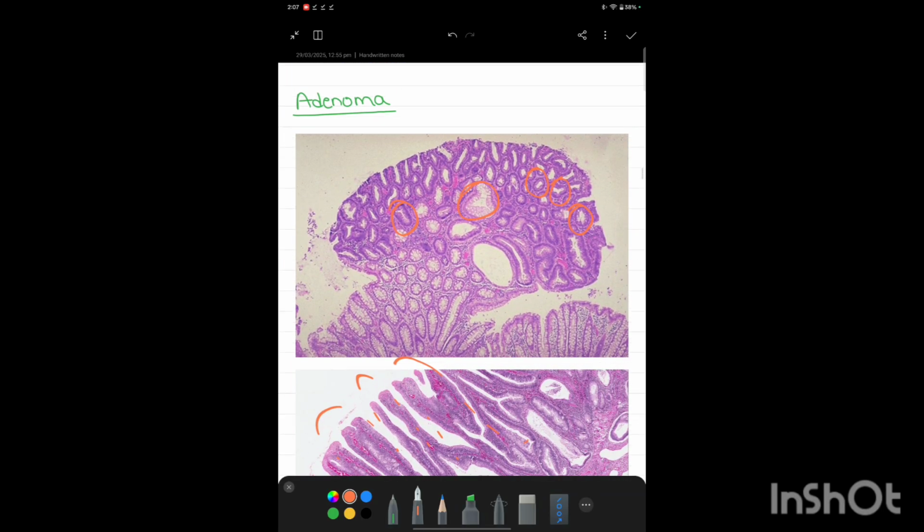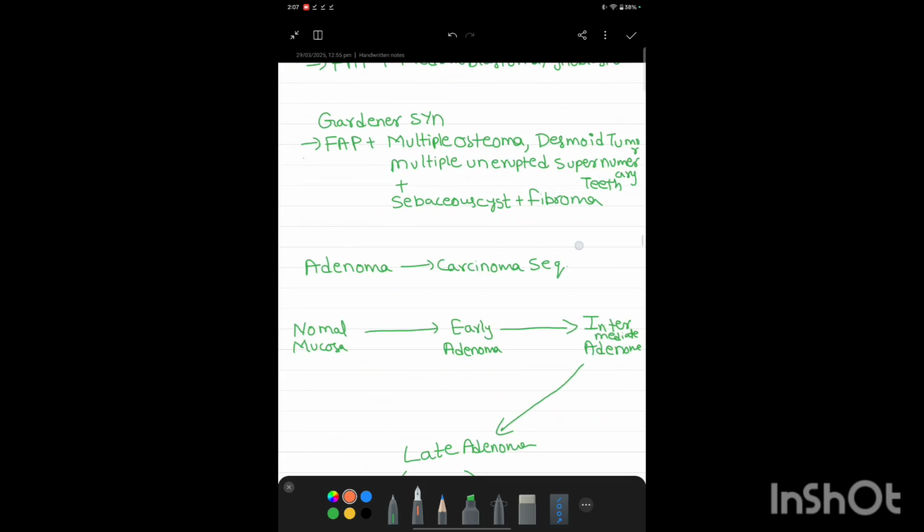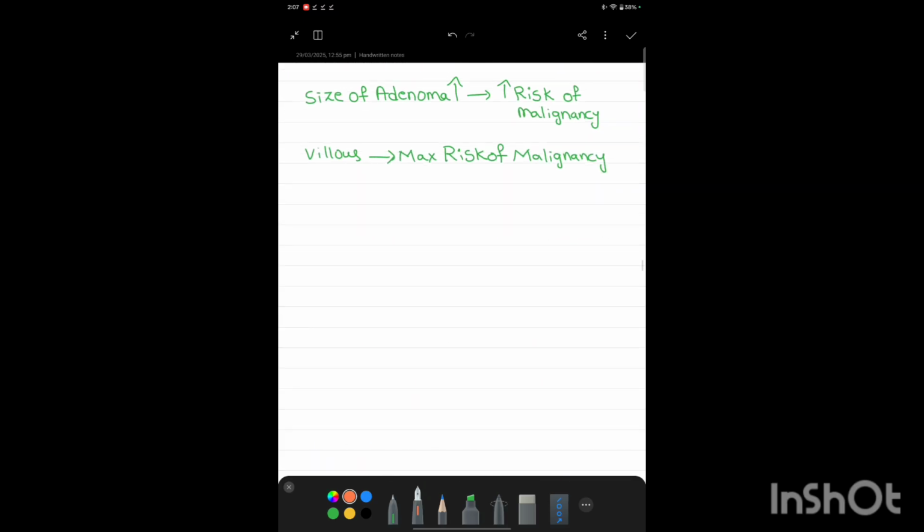Tubular, villous and tubulovillous, three types are seen in adenoma. One point to be noted is that if the size of the adenoma increases, the risk of malignancy also increases. And among the three histological types of adenomas, villous adenoma has the maximum risk of malignancy.